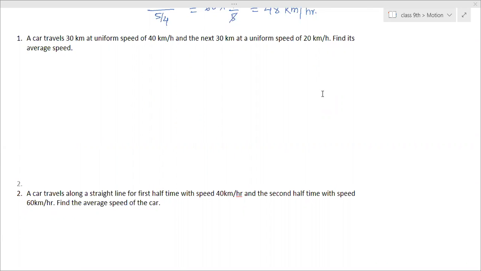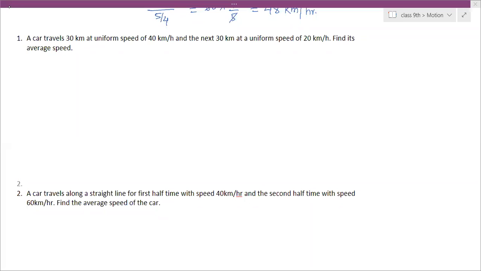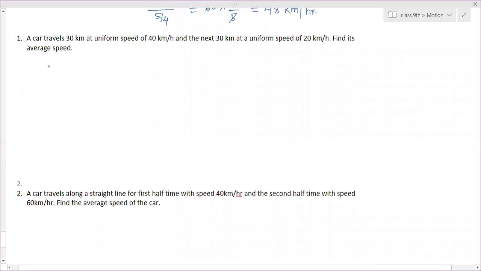Ma'am, what is the answer of first one? First one, speed is 80 by 3, 26.6667. So here, first you have to calculate time T1, moving first 30 kilometers with a speed of 40 kilometer per hour. That is A to B. Then B to C movement is again 30 kilometer at 20 kilometer per hour. So you have to calculate time 1, that is moving from A to B.